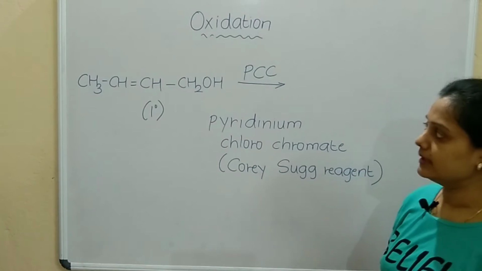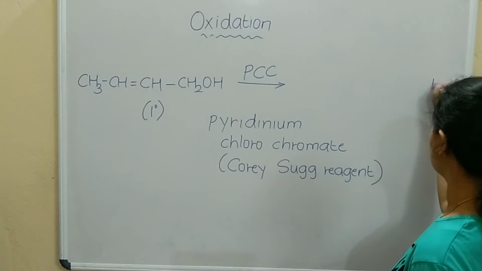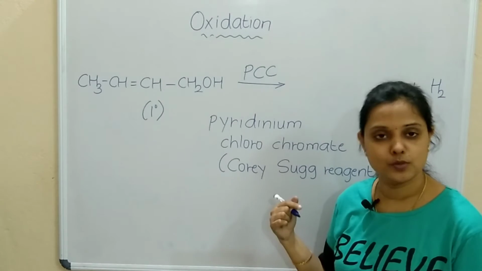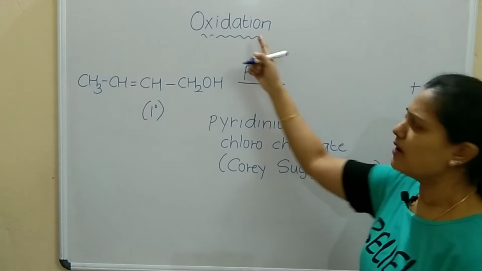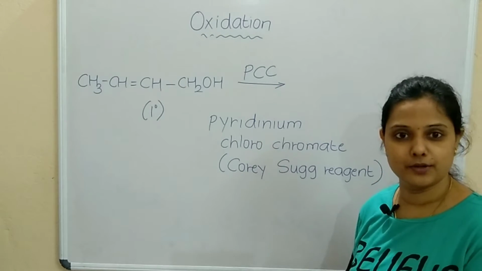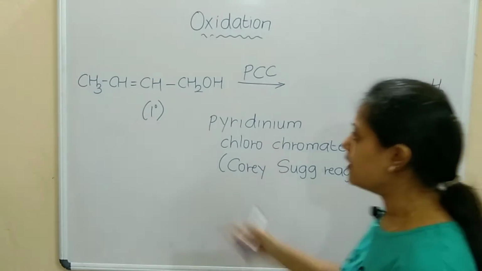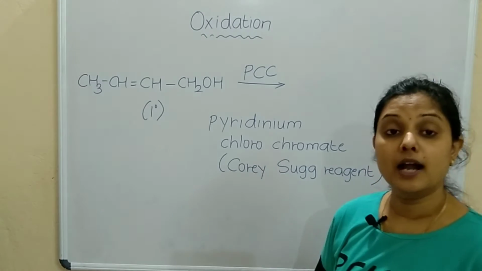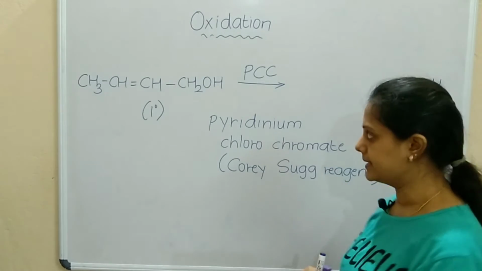What will be removed here in oxidation? H2 will be removed. It is also an example of dehydrogenation because H2 is removed. Anyway, oxidation means removal of hydrogen, that is all we are doing. So the product here is, primary alcohols will form aldehydes. Remember, primary alcohols will form aldehydes.